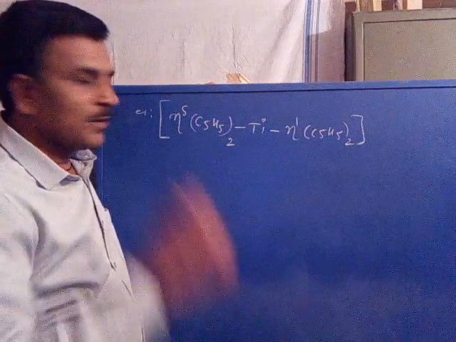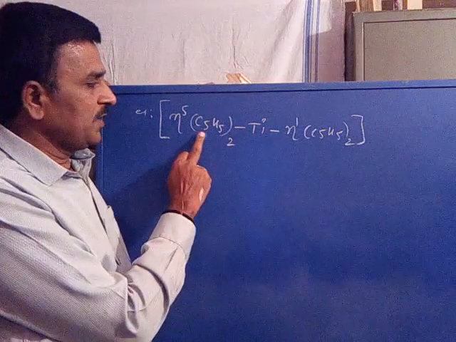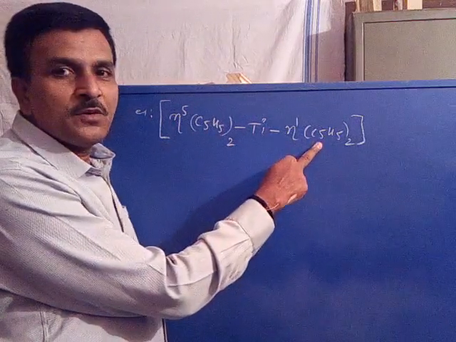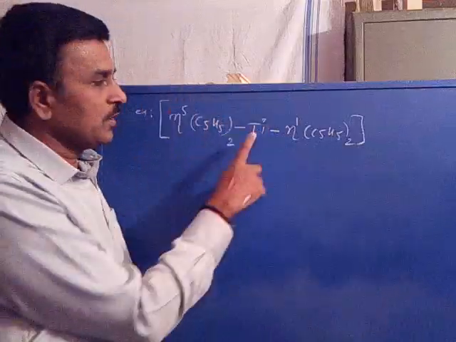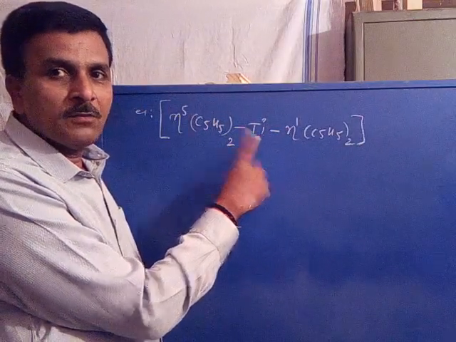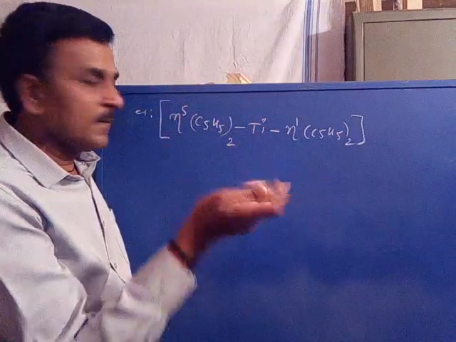Is it clear? Now you observe, there are 4 cyclopentadienyl ligands: C5H5 two times here, 2 ligands, and C5H5 2 ligands, total 4 ligands. So the central titanium atom or metal is bound with 4 cyclopentadienyl ligands.